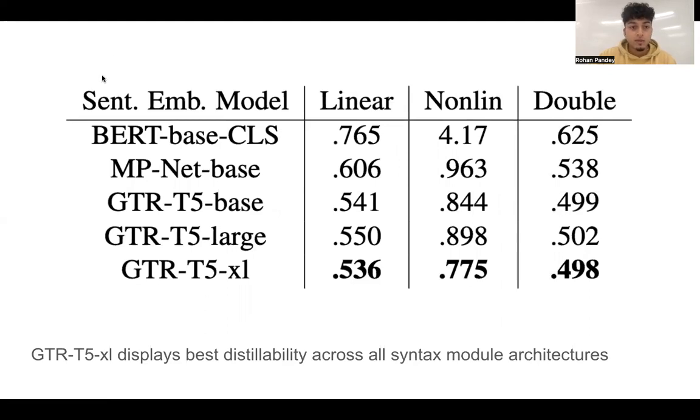So let's look at some results very quickly. We run some experiments on BERT, MPNet, and GTR, which are a slew of sentence embedding transformers, and we test them on our various internal module architectures: linear, nonlinear, and double. One thing to note is that adding the double doesn't significantly improve performance over linear, so perhaps composition is largely effectively captured by simple linear transformations. We also find that GTR-T5-XL performs the best, in the sense that it has the highest distillability to these SynNaMoNs, which suggests that perhaps it has a higher degree of internal compositionality.